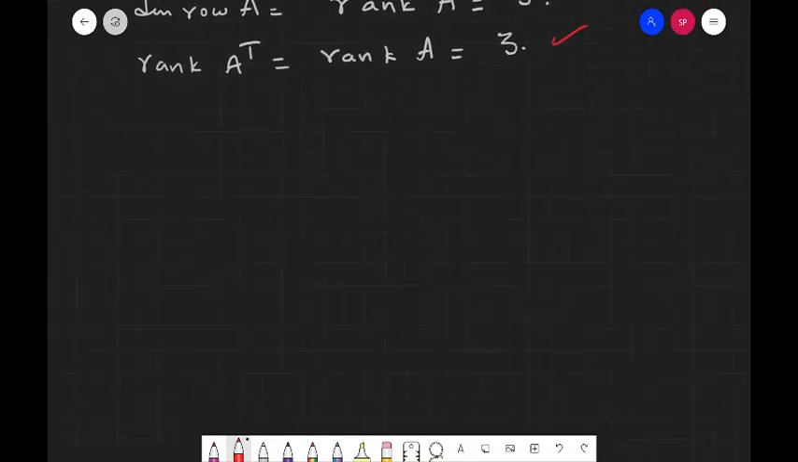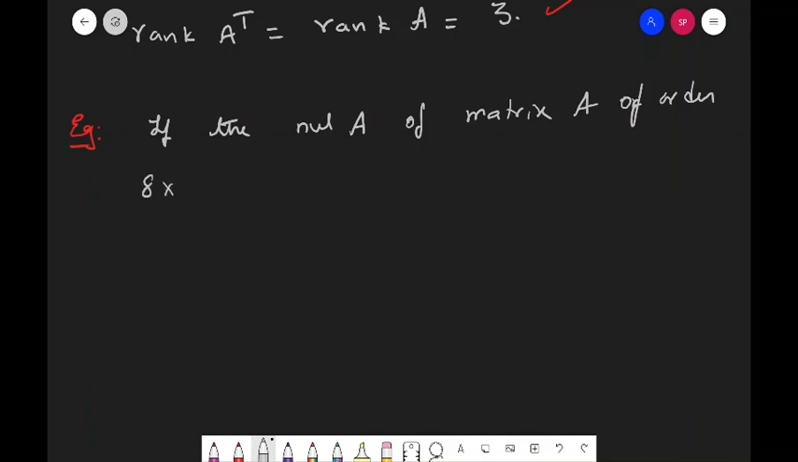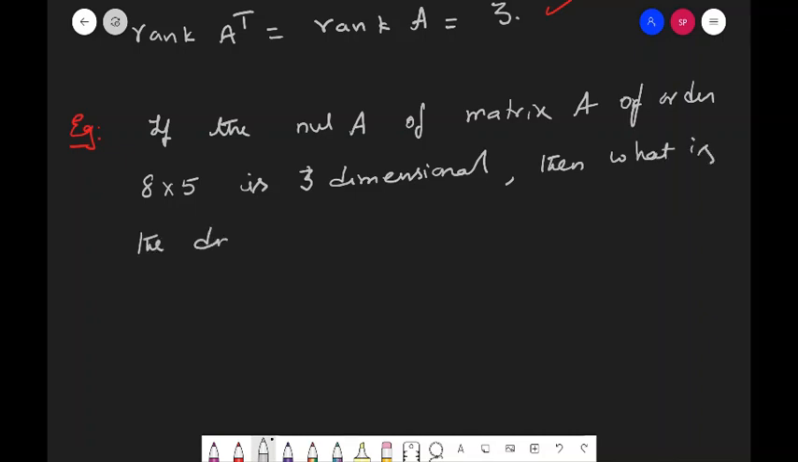So second example. If the null space of a matrix A of order 8 by 5 is three-dimensional, then what is the dimension of a row space of A? So let us look at the solution.